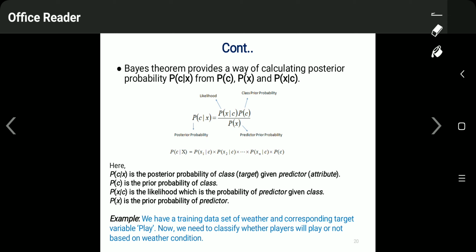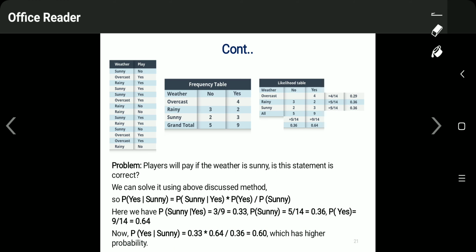Weather conditions are given with the corresponding target variable, play, meaning whether the match was played or not, in the form of yes or no. Now we need to classify whether the players will play based on weather conditions. In this example, 14 prior cases are given.